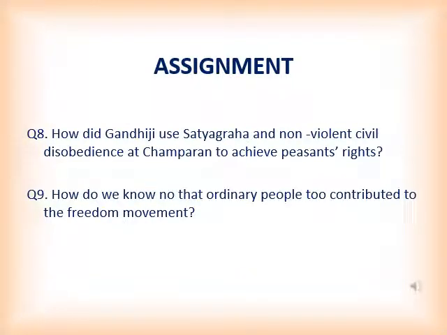The next question is, how did Gandhiji use satyagraha, non-violent civil disobedience, at Champaran to achieve the peasants' rights? You have to describe Gandhiji's arrival in Champaran to alleviate the problems of the peasants, how he met the secretary of the Landlords Association and the commissioner, and again when he was ordered to leave, though he signed the order, he wrote a note that he would not leave the place.